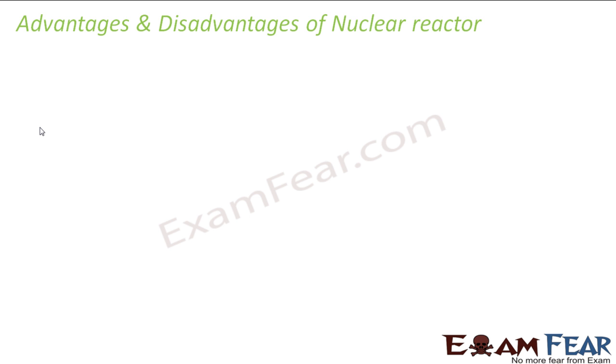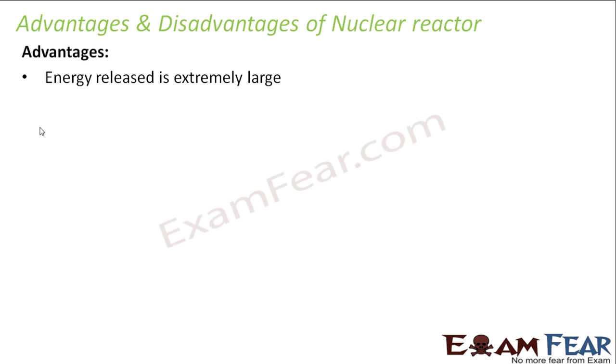Let us now look at the advantages and disadvantages of nuclear reactor. Let us talk of the advantages first. The energy release is extremely large, and that is why it looks as if nuclear energy can be a possible solution to the present energy crisis of this world. Need fuel in extremely small quantity. In this case, as I mentioned, we were using the uranium atom with which fission was taking place. So the amount of uranium which you need is very small. So with a very small amount of fuel, you are able to generate a huge amount of energy.